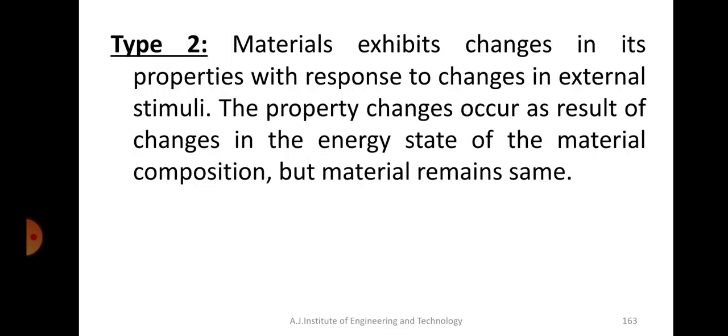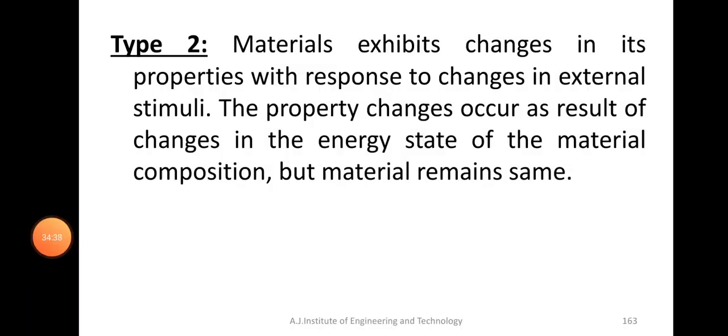Second, there is type 2. This is similar, but the microstructure will not change. The material exhibits change in its property in response to changes in external stimuli. The property change occurs as a result of the internal state of the material, but the material remains the same. When pressure or force is applied, or when you subject it to a magnetic field, its properties change, but its microstructure does not change. The material remains the same. Such materials are called type 2 smart materials.